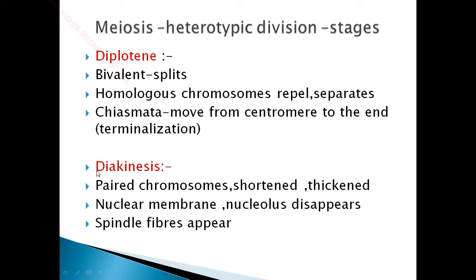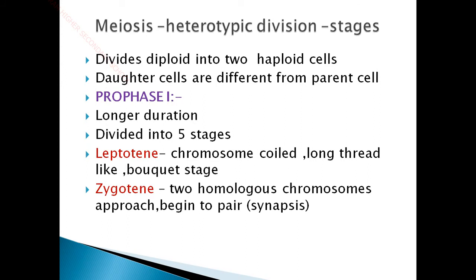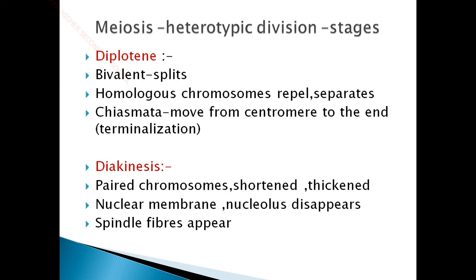And the next process, diakinesis. Here the paired chromosomes are shortened and thickened, and once again the nuclear membrane and nucleolus disappear. In mitosis, in the first stage, prophase, we have seen the nuclear membrane and nucleolus disappearing. Same here, in prophase 1 itself, the nuclear membrane and nucleolus disappear, but before that we have different stages such as leptotene, zygotene, pachytene and diplotene. So this makes the major difference between mitosis and meiosis.